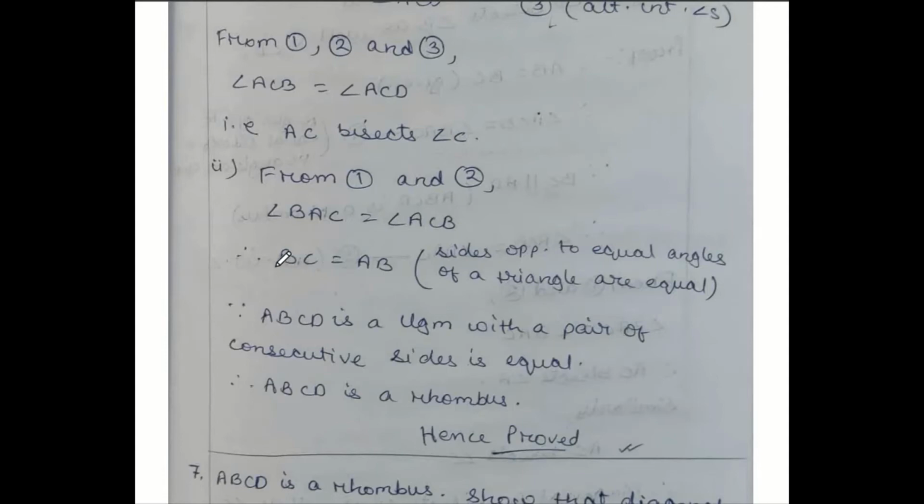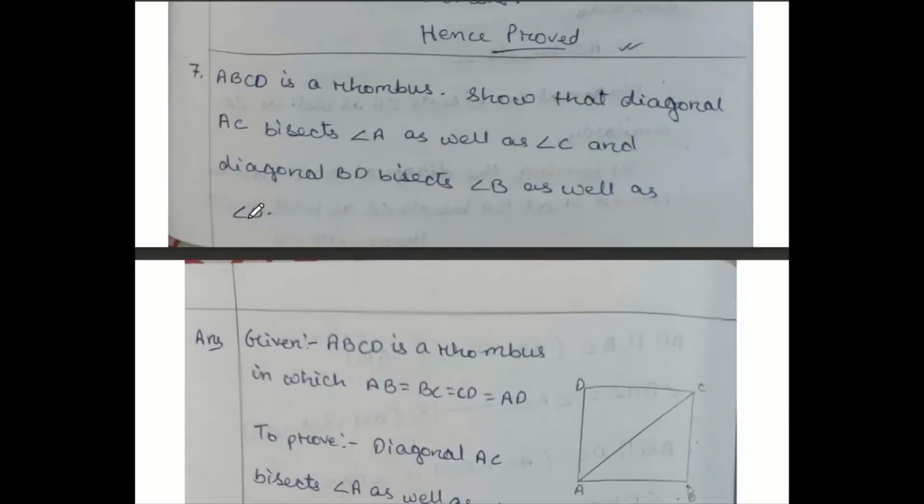Now I'll start question number 7. ABCD is a rhombus. Show that diagonal AC bisects angle A as well as angle C, and diagonal BD bisects angle B as well as angle D. That's your question number 7.